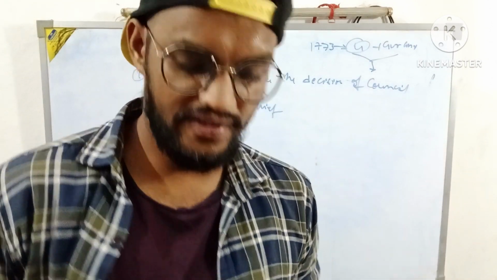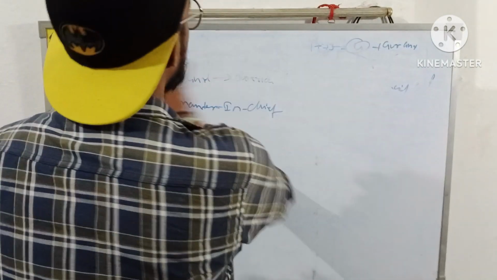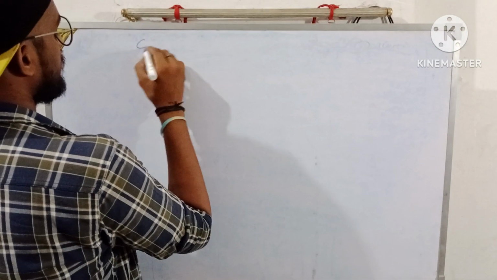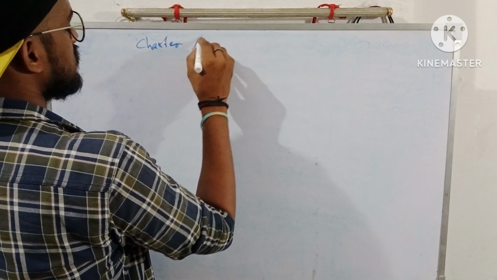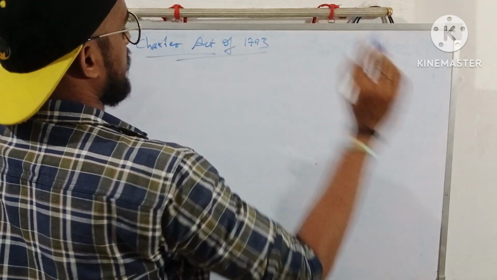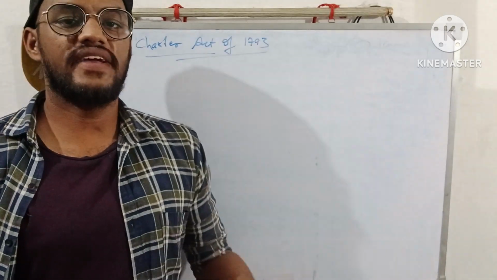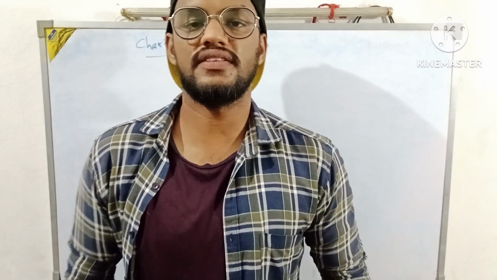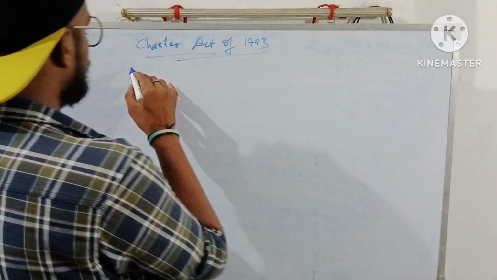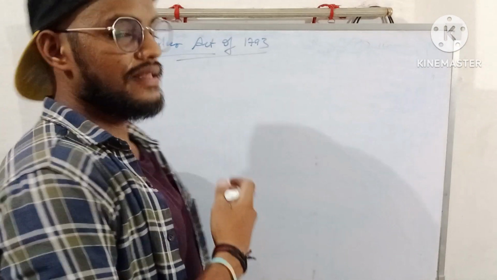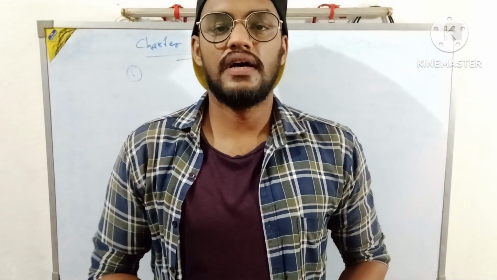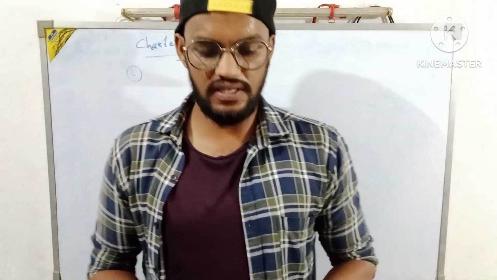Now let's move to another act, which is the Charter Act of 1793. So what were the provisions in the 1793 Act? See, the first provision was this. Just now we have read about the post of the commander-in-chief.